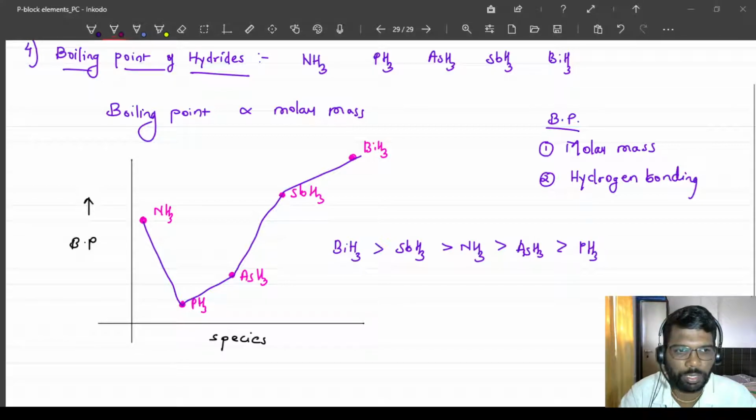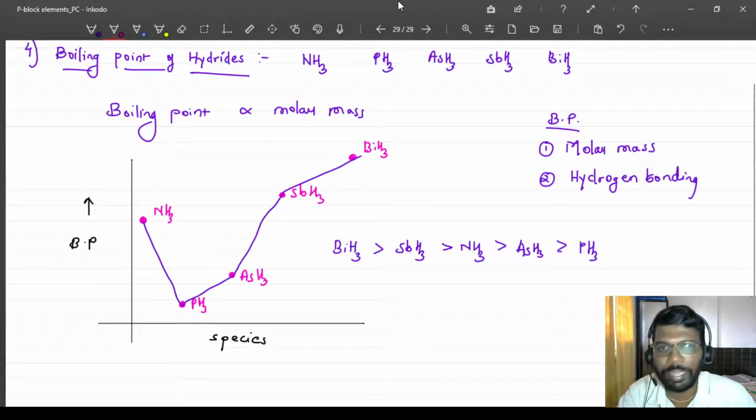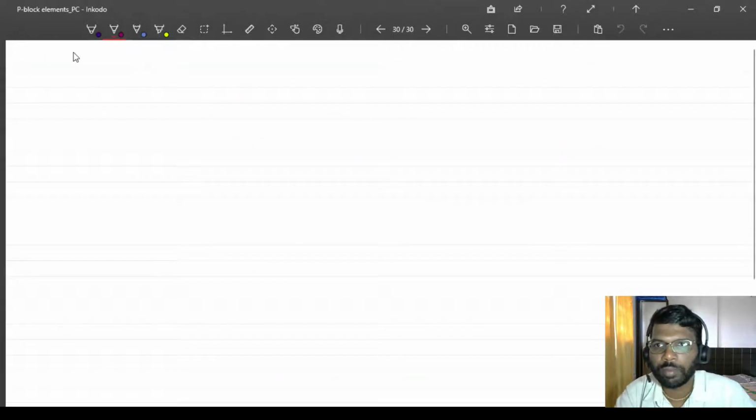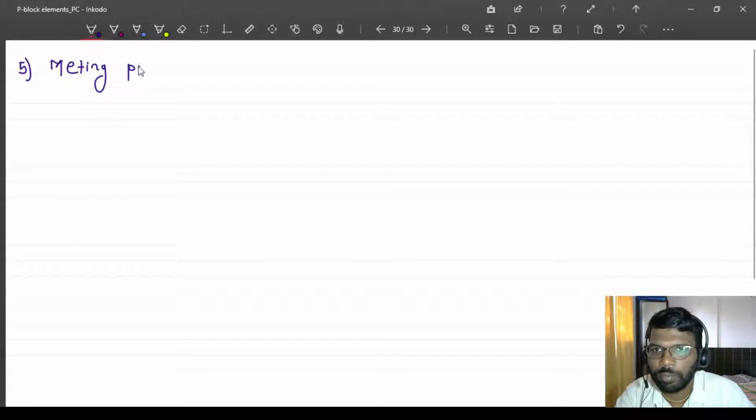Next is melting point. So fifth, I will write melting point of hydrides.